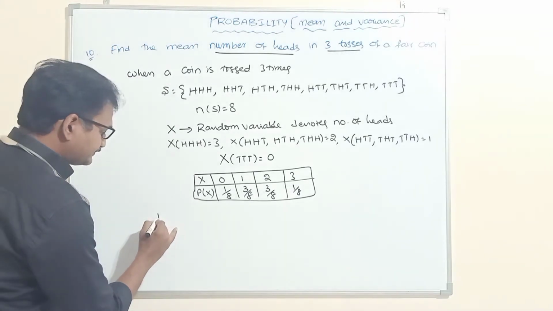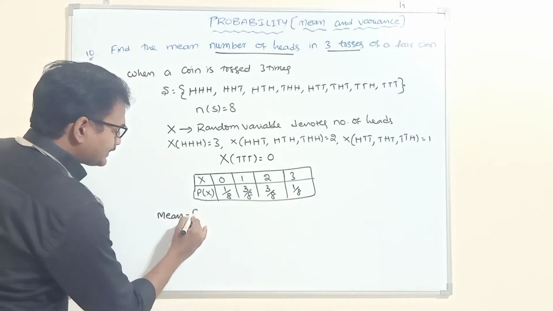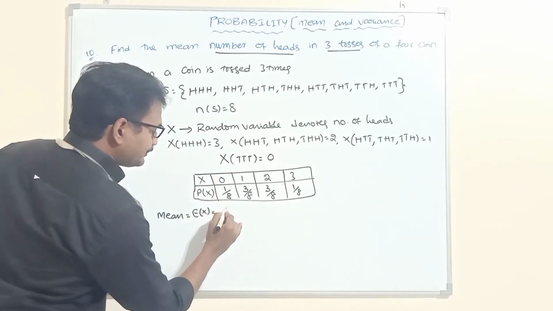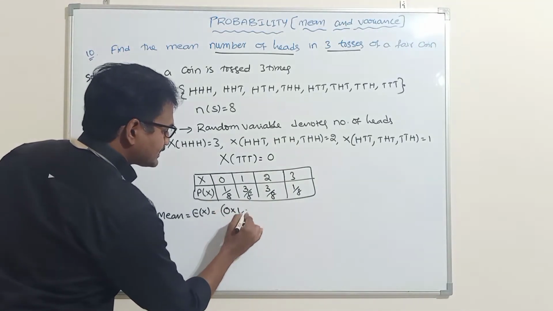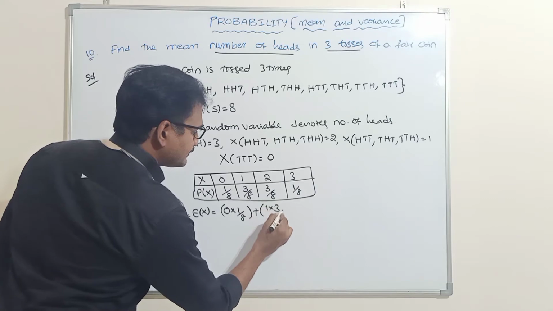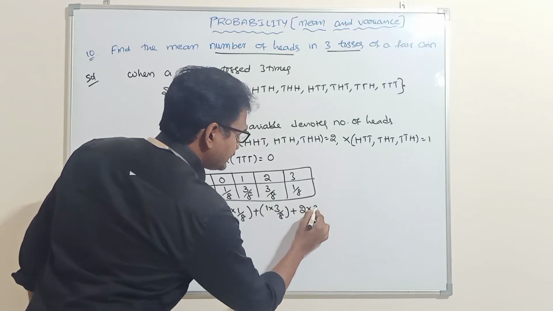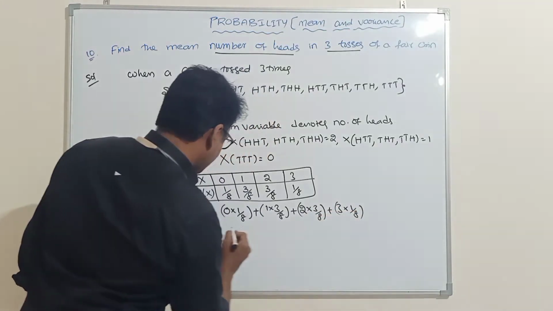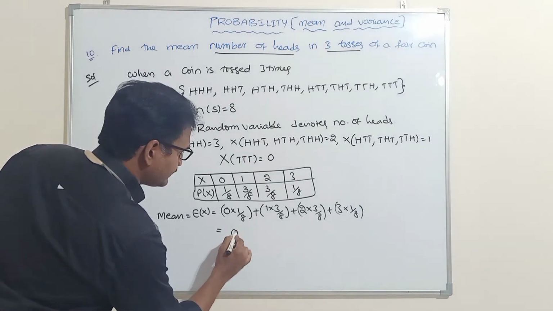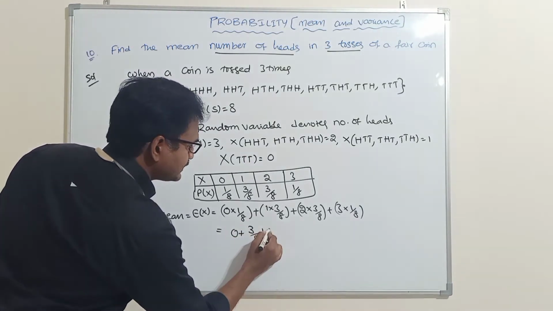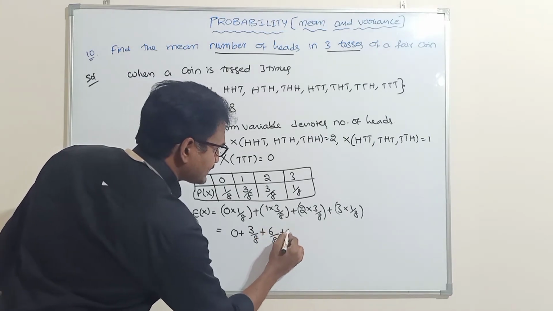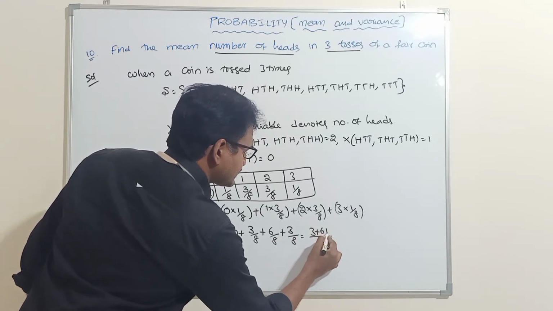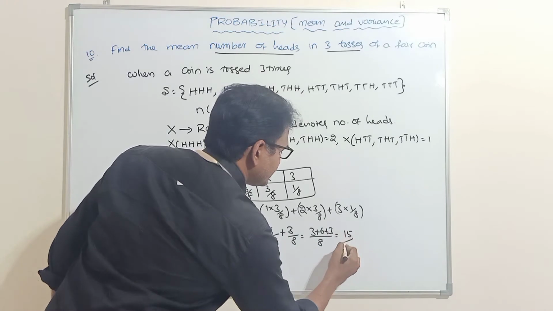Next, the mean. Mean is also called the expectation of X, E of X. So how to find E of X? 0 into 1 by 8 plus 1 into 3 by 8 plus 2 into 3 by 8 plus 3 into 1 by 8. Then how much will we get as the mean value? 0 into 1 by 8 is 0, plus 3 by 8, plus 2 into 3 is 6, 6 by 8, plus 3 by 8. So the LCM is 8. 3 plus 6 plus 3.